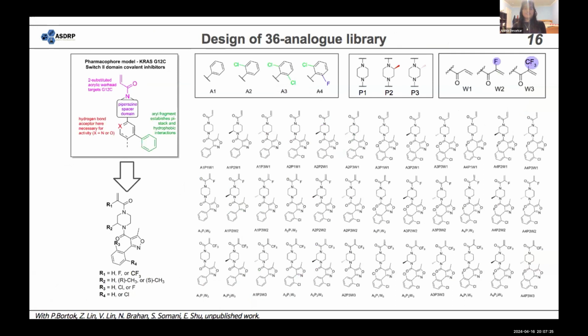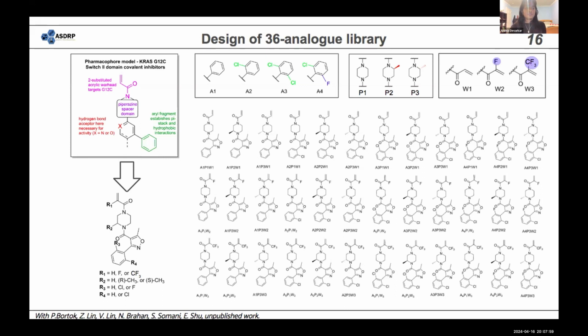And then moving on to our analog library. So the original library consisted of just the 4 carboxylic acids and the 3 piperazines, and just the singular warhead, which was the acrylamide warhead, so W1. But recently we expanded it to include 2 more warheads, so the W2 and W3, which is the fluoroacrylate and trifluoromethyl acrylate. And then there's the whole library drawn out below, so those are 36 compounds now,